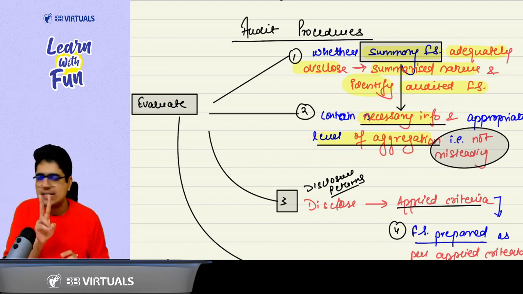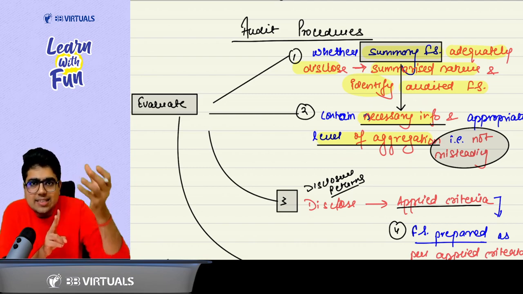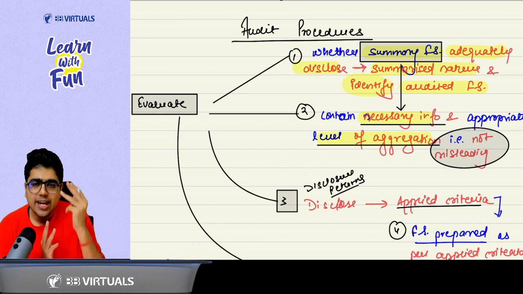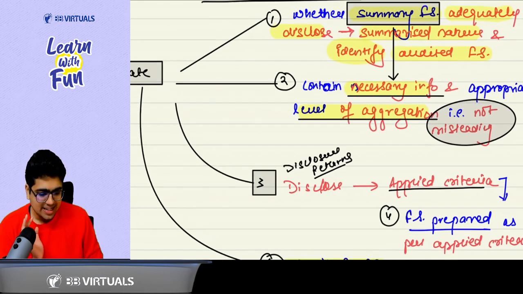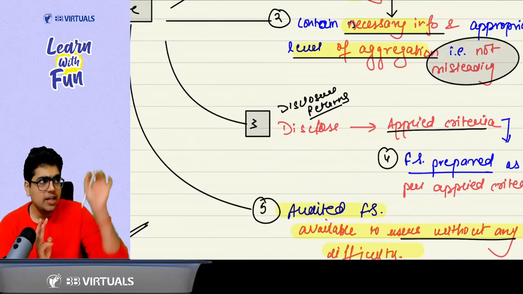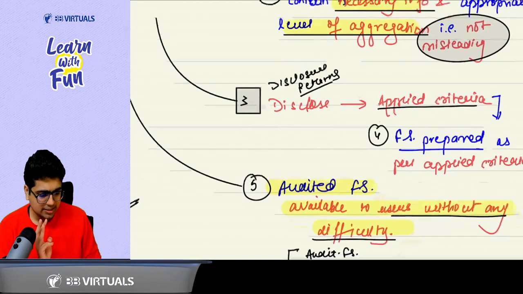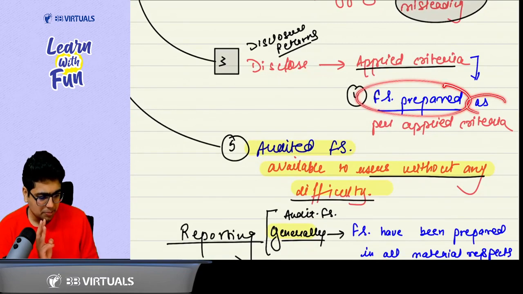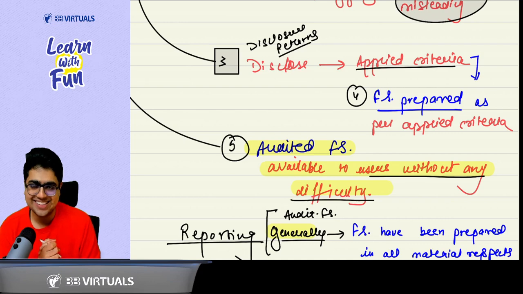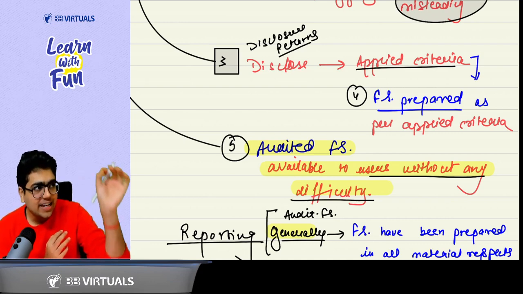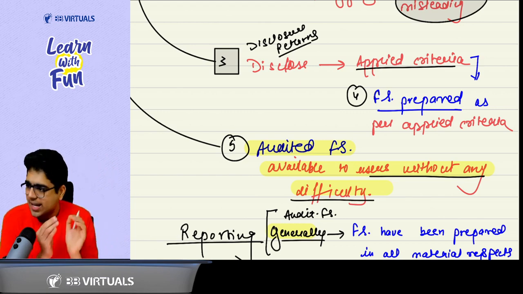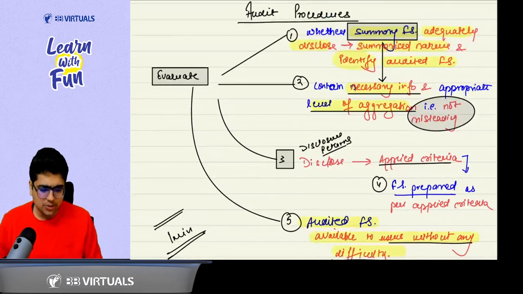Got it, sir? So the first 2 points are very simple: summary financial statements, but even in the summary, proper information and proper aggregation of details should be there so that they are not misleading. In the third point, we discussed disclosure requirements. That means you have to disclose the applied criteria. The fourth point is related to this. Based on this applied criteria, you need to prepare the financial statements. So evaluate whether the financial statements are prepared as per the applied criteria. And the last point is one we will all remember without any difficulty. Sir, how? It is the same point: the audited financial statements should be available to the users of the summary financial statements without any difficulty. So these are the 5 points you need to consider.